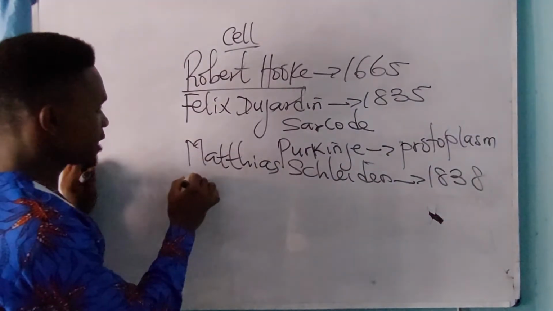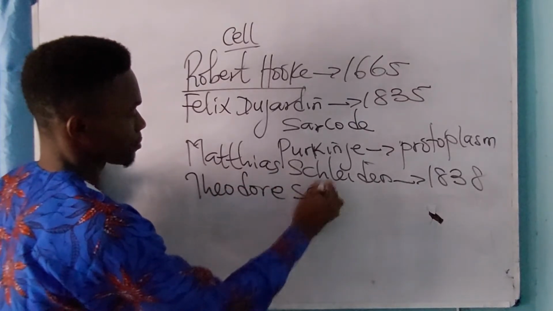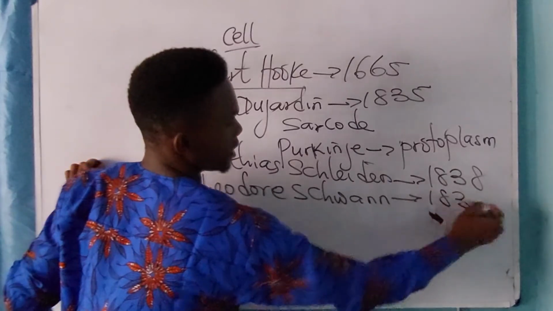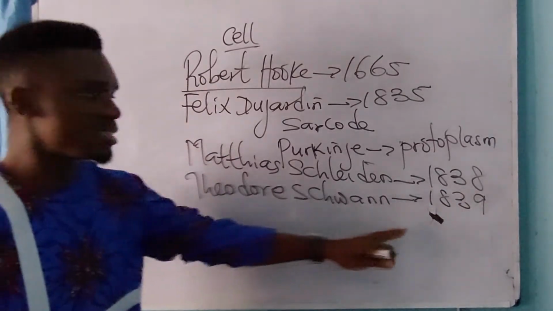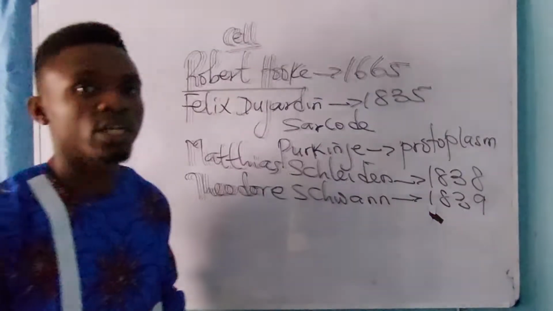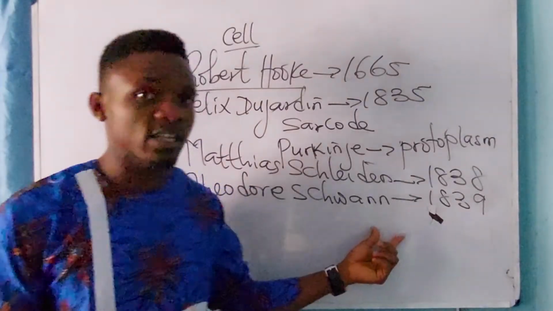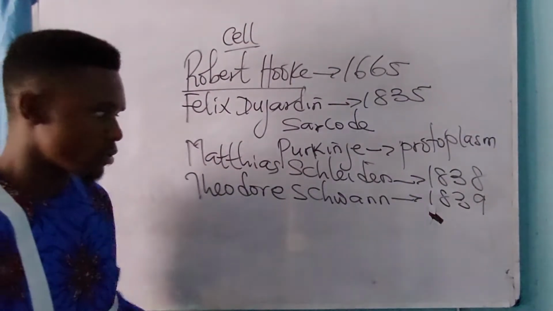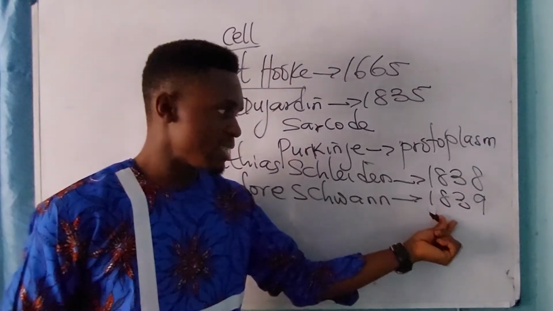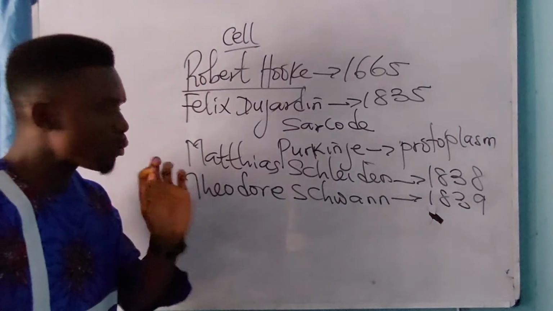Then you have Theodor Schwann in year 1839. Theodor Schwann in year 1839 discovered that all animals were made up of cells. And please take note, he was a German zoologist. The study of animals is called what? Zoology. He discovered that all animals were made up of cells in year 1839. Please take note of this. It is very, very important.